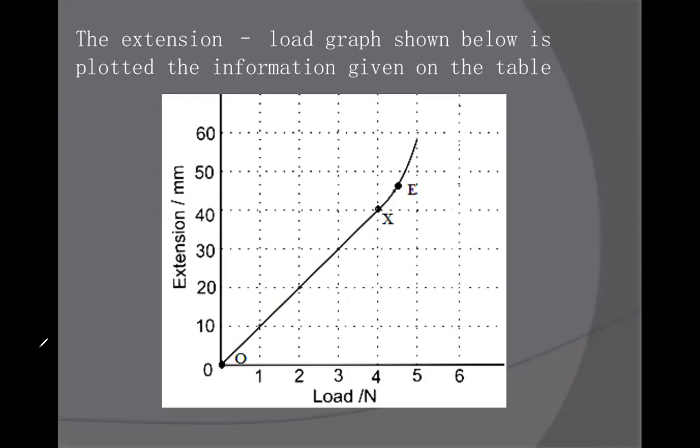Okay, so X is the point of the limit of proportionality, and E is the point of the elastic limit. At E, the object is permanently changed. Till X, the F is directly proportional to extension.